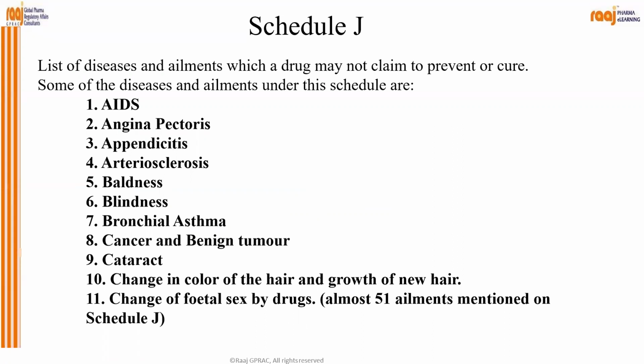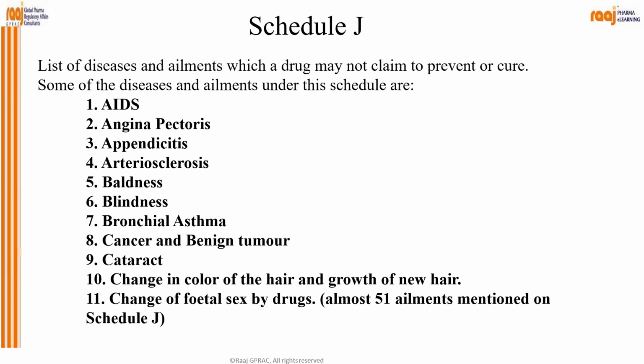Some of the diseases and ailments under the schedule are AIDS, angina pectoris, appendicitis, arteriosclerosis, baldness, blindness, bronchial asthma, cancer, tumor, cataract, and many other elements which come under Schedule J. These are diseases which cannot be cured 100%.